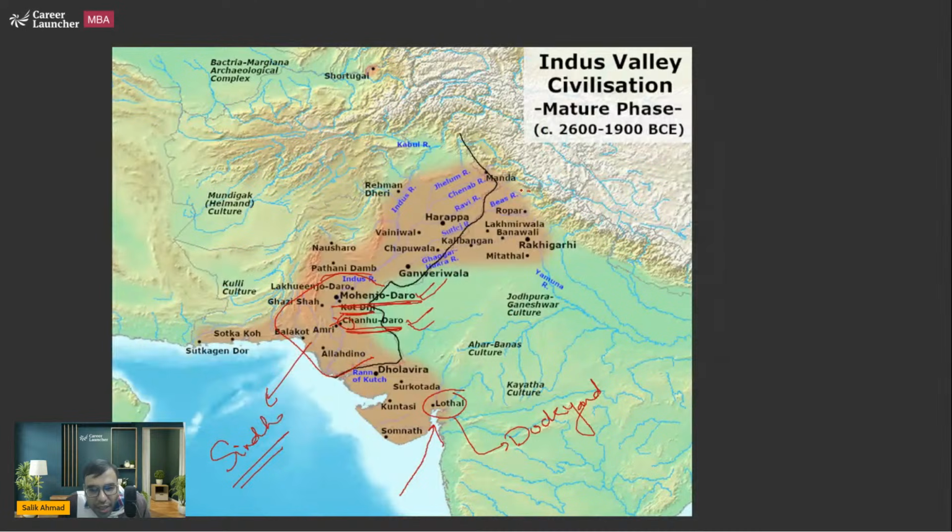Then we have this region, which is roughly the state of Haryana. Somewhere here is Rakhigarhi today, a very famous site. Then we have Banavali and Ropar. These are the famous sites of the Indus Valley Civilization in modern day Haryana of India, of course. We do not have Haryana in Pakistan. Somewhere here is Punjab in India. I'm making a rough sketch. So this is Haryana of India, this is Punjab of India. Similarly, there is Punjab in Pakistan also.